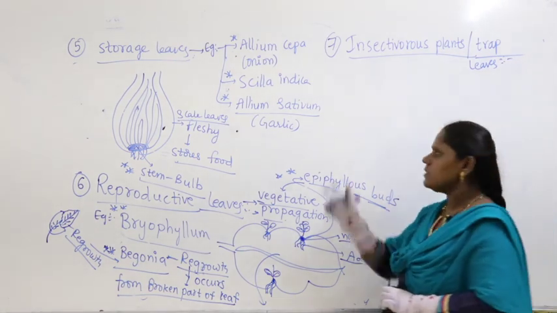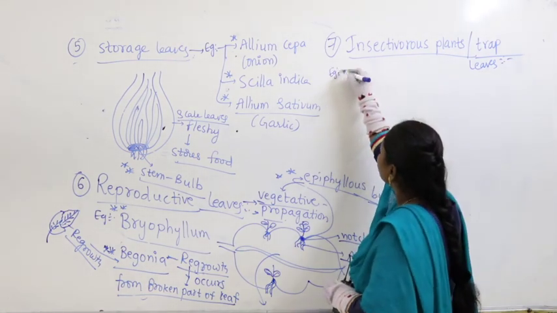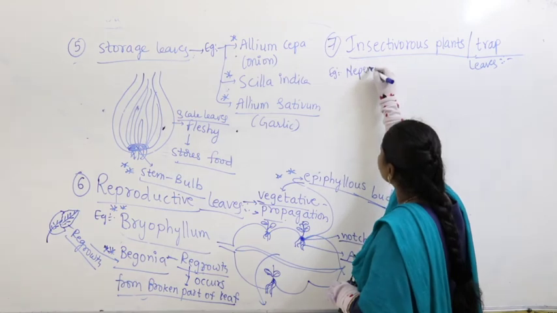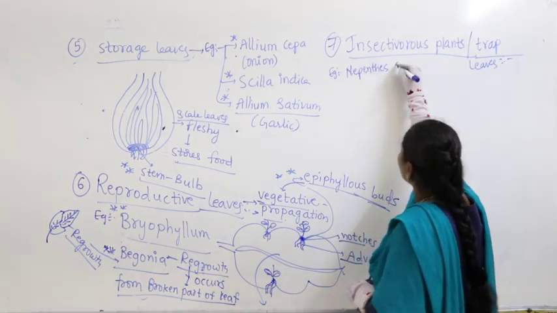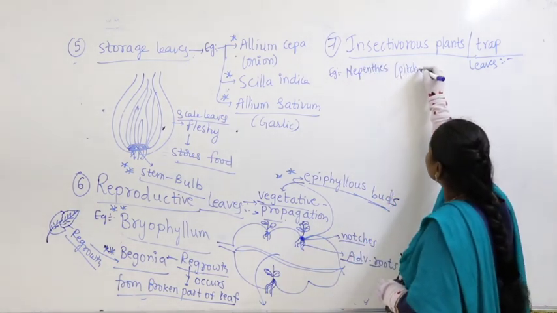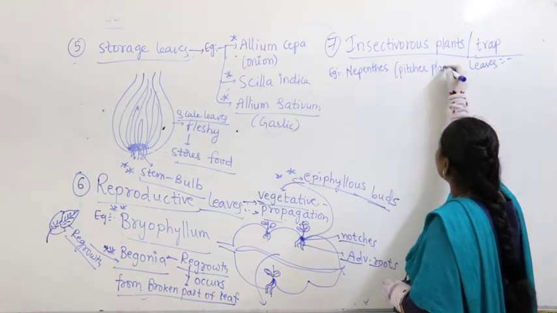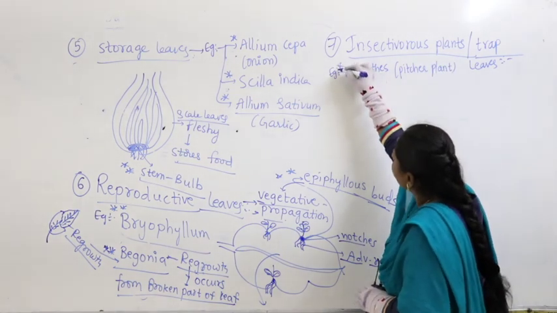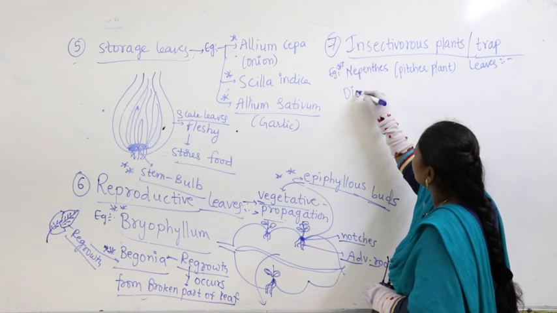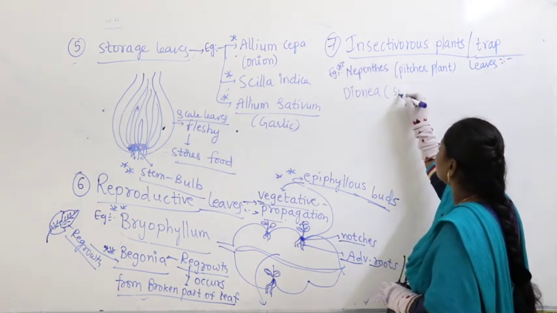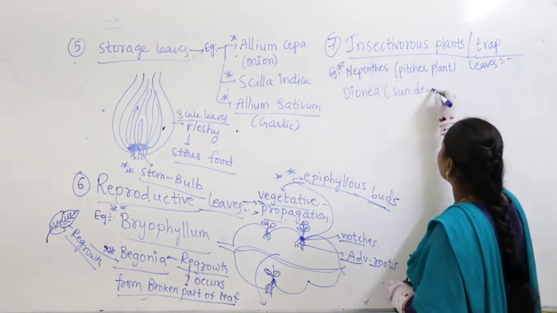Now, where do you find this? Let us take the first examples. You find Nepenthes, commonly called pitcher plant. Dionaea, it's called sundew plant.